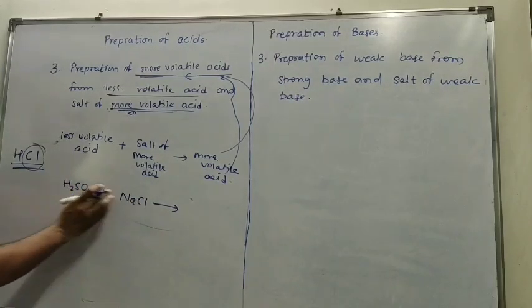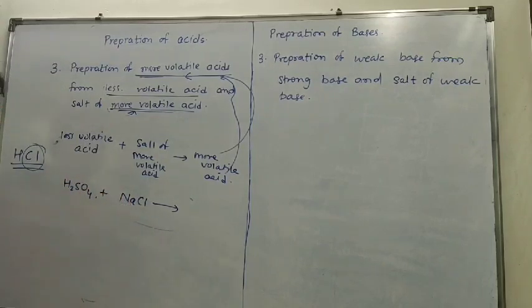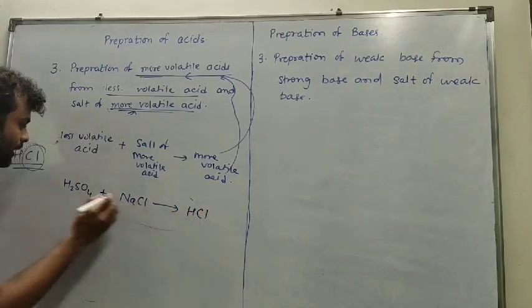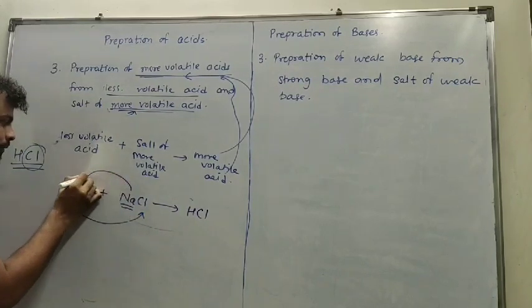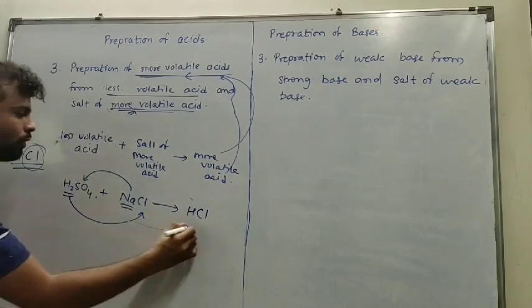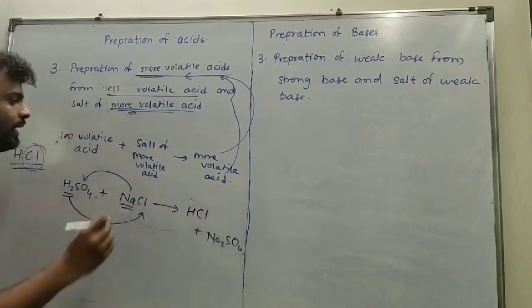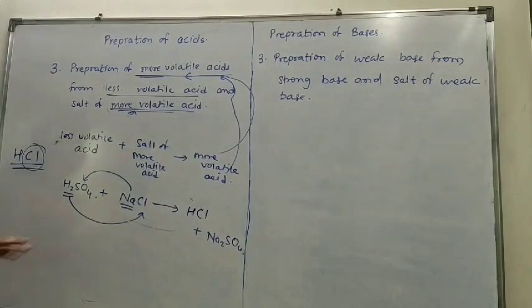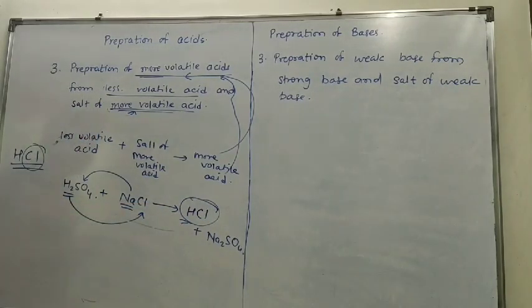Now, if I treat both these substances, a reaction will take place and formation of HCl will occur. This hydrogen will go with this Cl and this sodium will react with the SO4 group and will produce Na2SO4. In this way, this reaction will take place and formation of the required acid will occur. This reaction is very important.